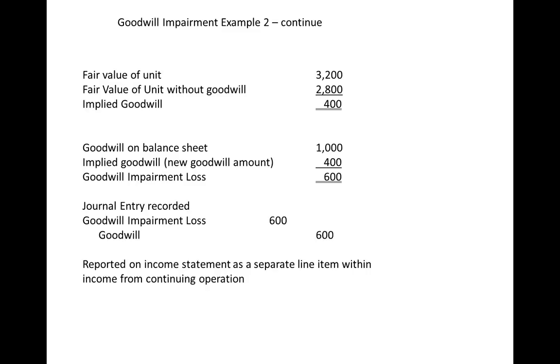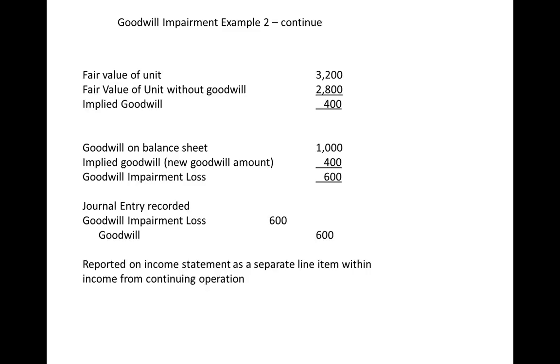So what we'll do is record this Goodwill impairment loss. We'll debit impairment loss, credit Goodwill for $600. The impairment loss will show up on the income statement in continuing operations. This Goodwill of $400 will remain there until it gets tested again each and every year.